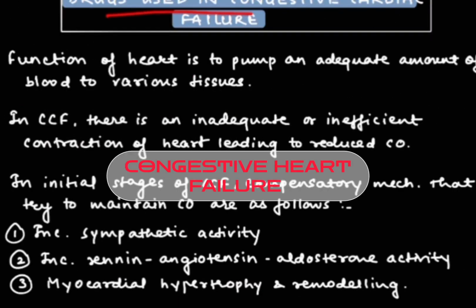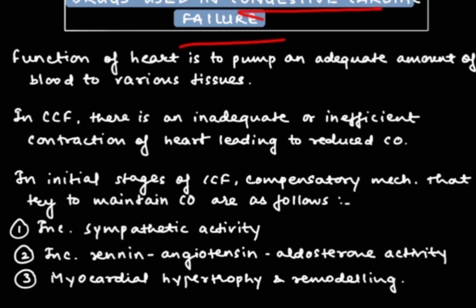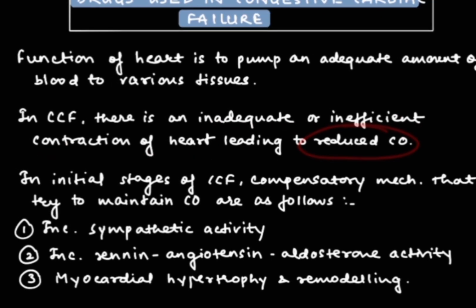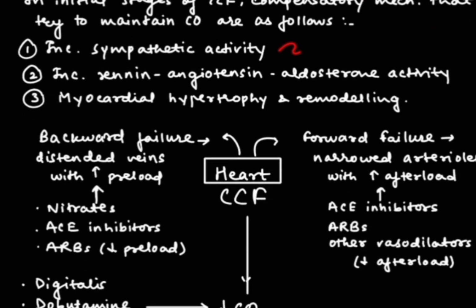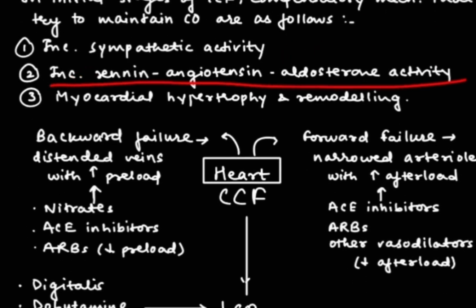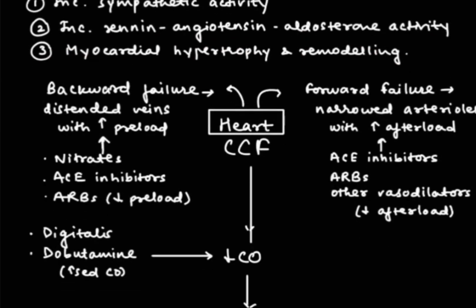Now the next topic is drugs used in congestive cardiac failure. As we know, the normal function of the heart is to pump an adequate amount of blood to the various tissues. But in CCF there is a failure of this. There will be inadequate or insufficient contraction of the heart, which will lead to reduced cardiac output. To compensate for the cardiac output, there are various mechanisms the body uses. It increases the sympathetic activity, increases the renin-angiotensin-aldosterone activity, and myocardial hypertrophy and remodeling can also occur. Now let's see all these things in detail.